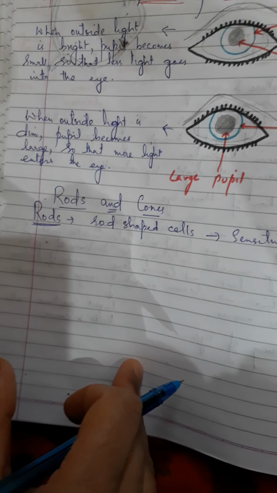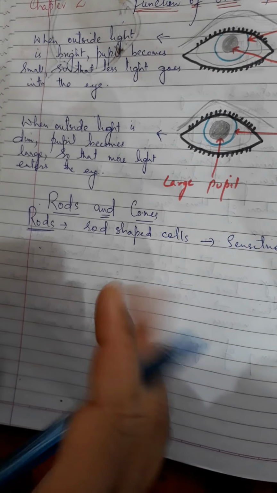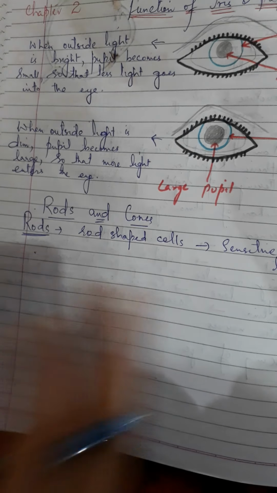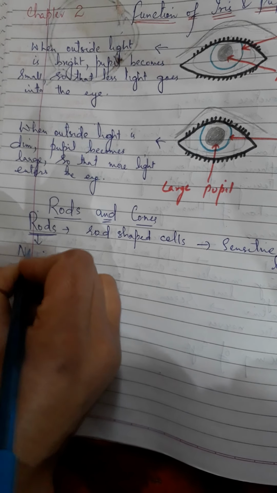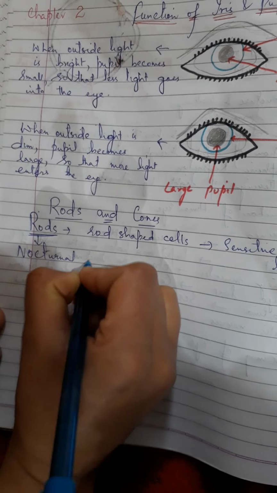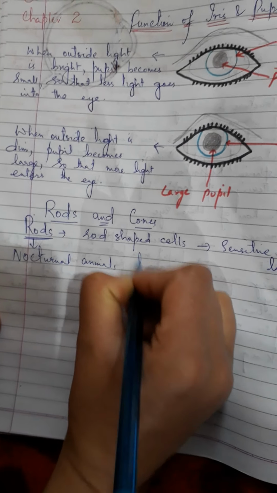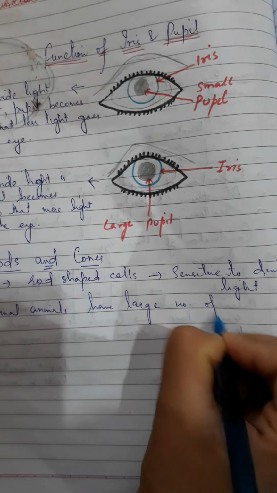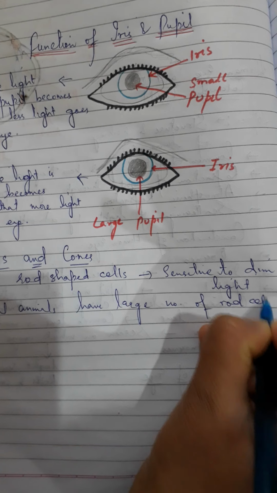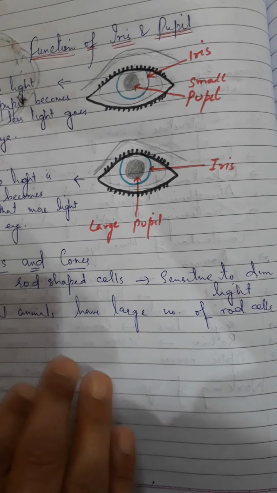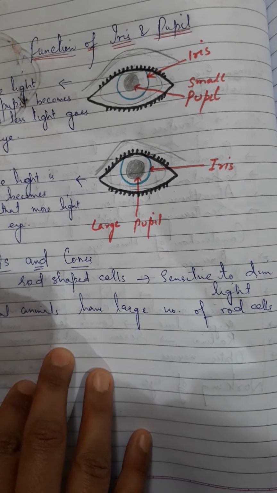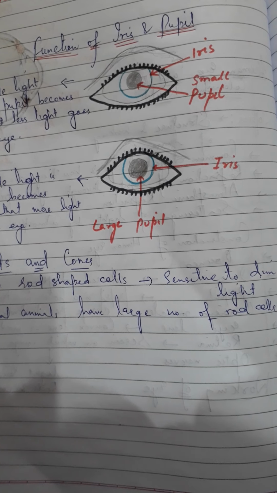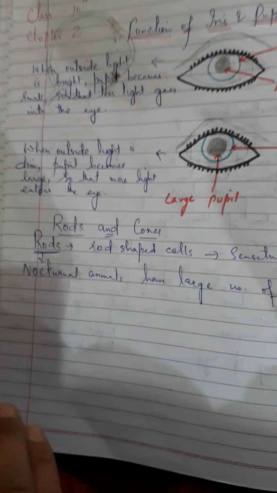Nocturnal animals, which sleep during the day and come out at night, like the owl, have a large number of rod cells. Due to the presence of this large number of rod cells in them, they are able to see in the night. Their night vision is very much better than ours.